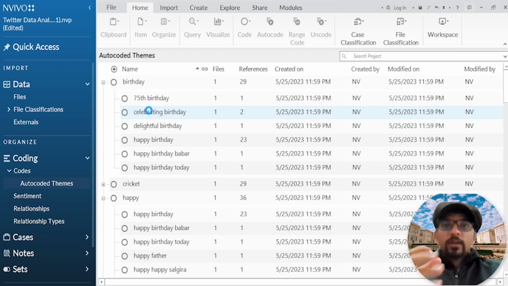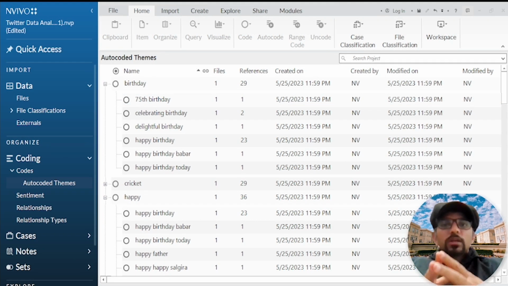The ideal way to do refinement or merging themes into one another is to open every theme and read the content inside those themes. There are some tips that I want to share. Always create a backup or save your project before making significant changes to themes to avoid data loss. Ensure that you have extracted and documented any valuable information or insights from themes that you plan to delete. Merge themes based on their content and relevance. Avoid merging unrelated themes, obviously, as it may lead to confusion. Regularly review and refine your themes as you progress in your analysis. Themes may evolve as you gain deeper insights into your data, by double clicking on your file and reading the text, or by going deep into every theme and reading the content about it.